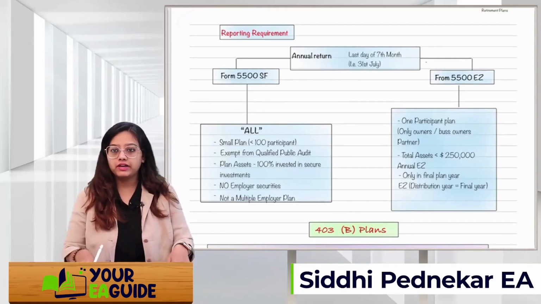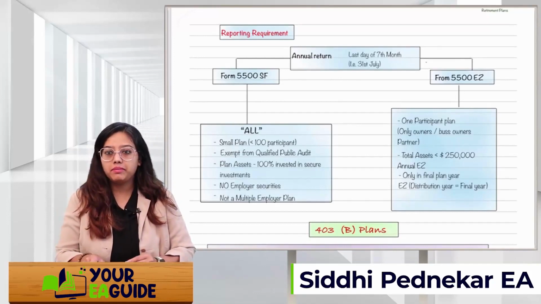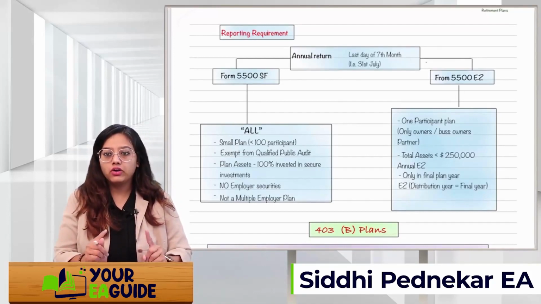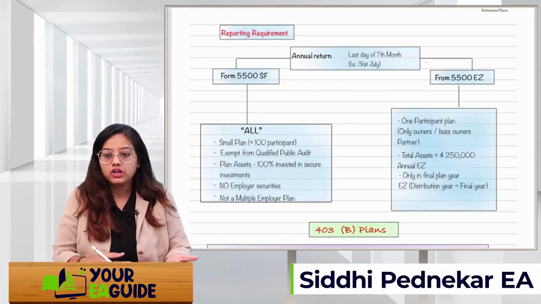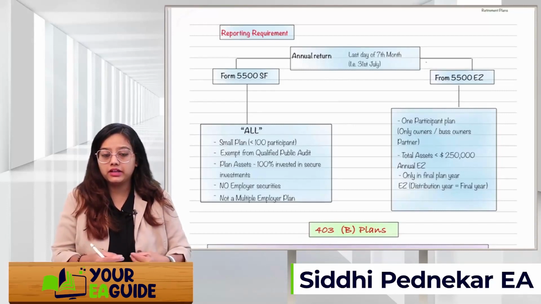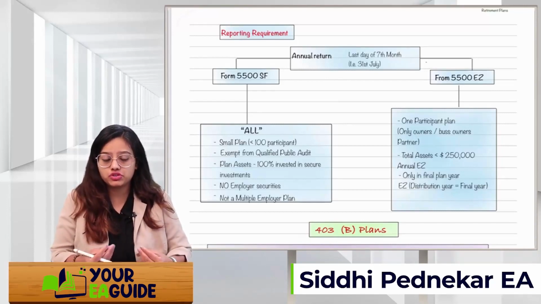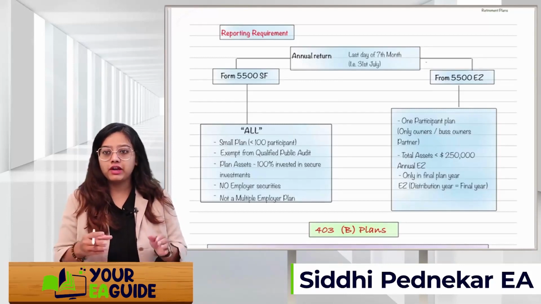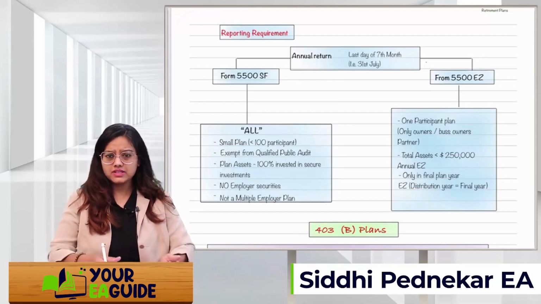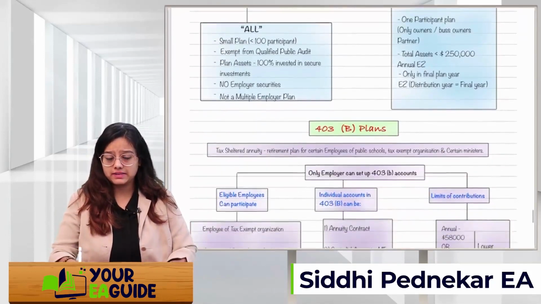5500 EZ is nothing but a one participant plan, only the owner or the business owner uses it, right? Self-employed, I can say. Total assets are up to 250,000 and it is only for the final plan year, like in the year of distribution. Whenever the distributions are made from the plan, in that year you will have to file 5500 EZ. This is the reporting requirement to the IRS.